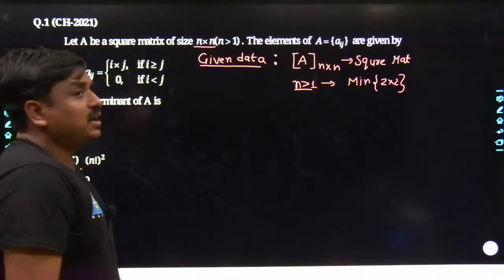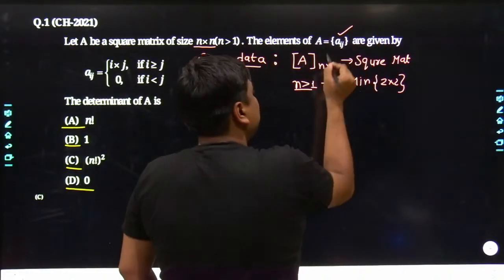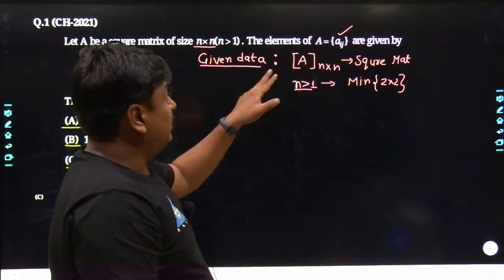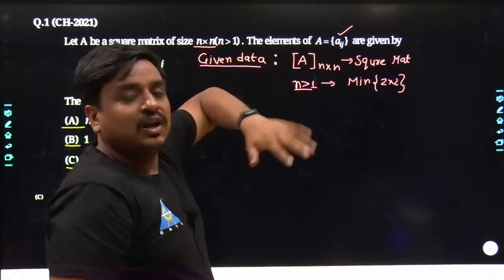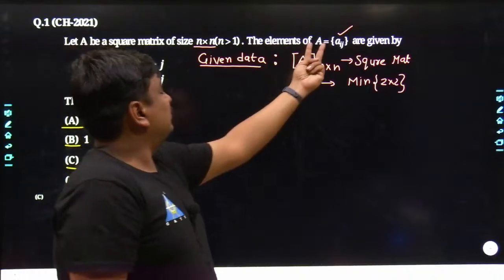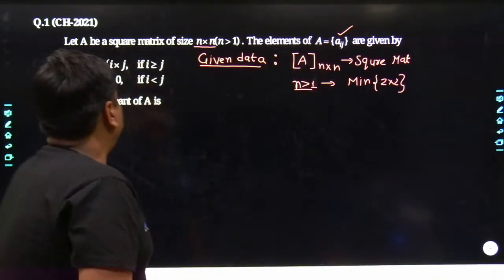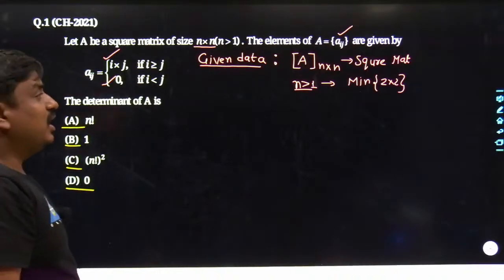Now, the data which has to be filled into the matrix A has been written as Aij. May I know what the Aij is? Aij is the element which has to be placed in the ith row and jth column. And obviously, a matrix is made of columns as well as rows only. So this has been clearly given as Aij. And now they have even given a specific procedure for how the data has to be fed within the square matrix